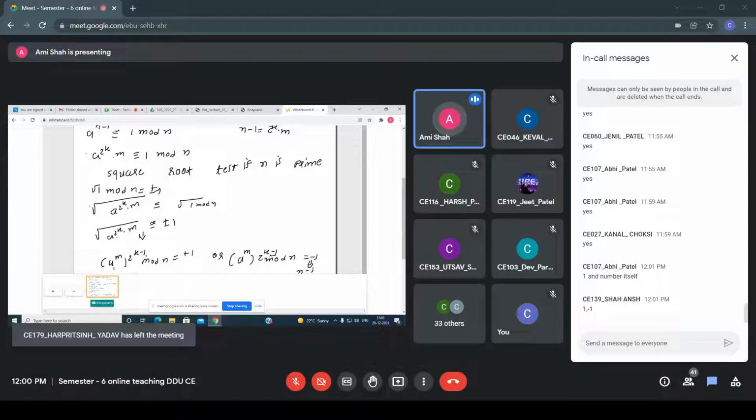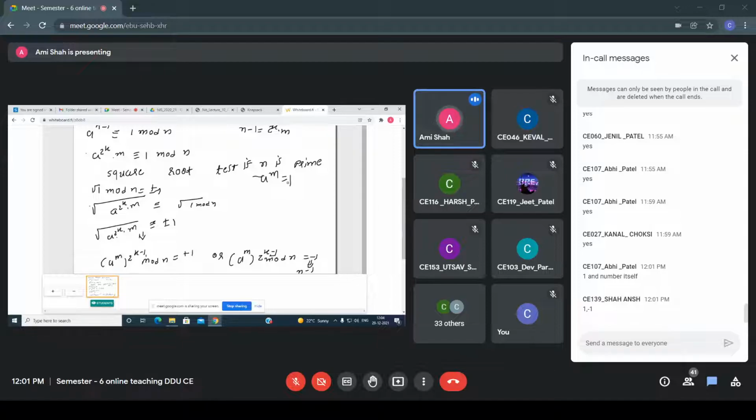So now see here in this step, if I am taking a raised to m, and that is equal to 1, right? If a raised to m is equal to 1, then I can say what my algorithm will return?